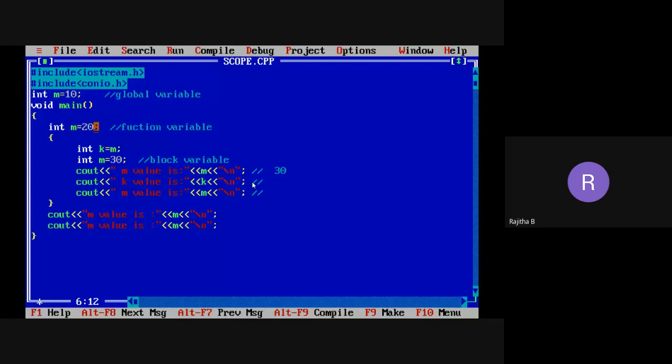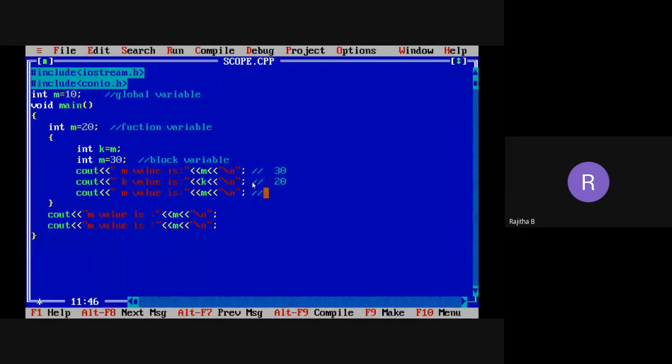That is a function variable. So I am assigning this m equal to 20 to the k variable. What is the value of the k variable in that case? 20 itself. So the value of the second cout statement is 20.